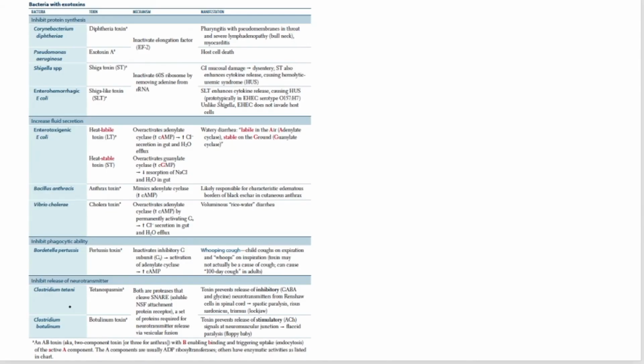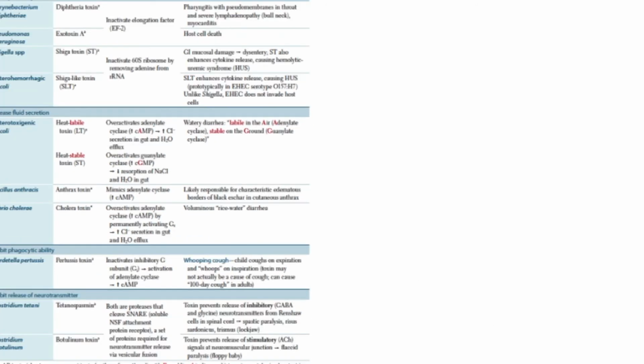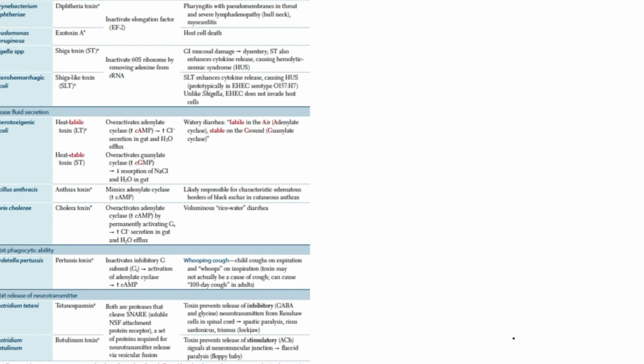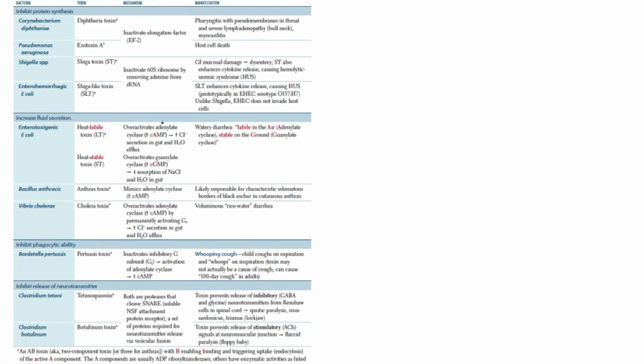Now we will see, as I had told you, there is a very good tabular representation of the various exotoxins given in our First Aid book. I hope you can see, or we will enlarge this too, right? I think it's not fitting in our slide. Anyways, we will try to see the bacterial exotoxins. We are studying the exotoxins very quickly.